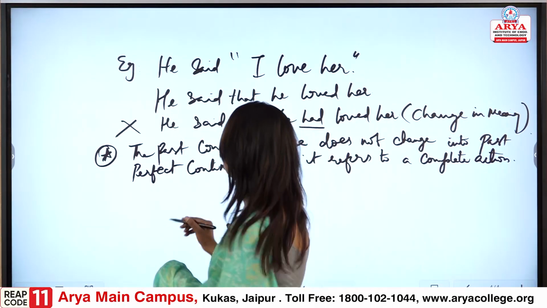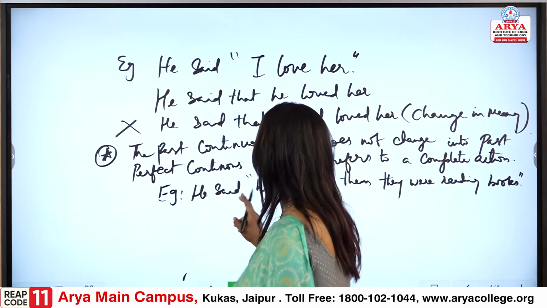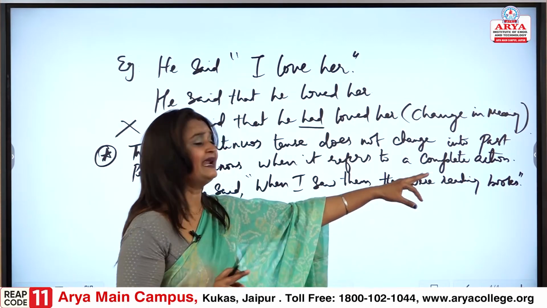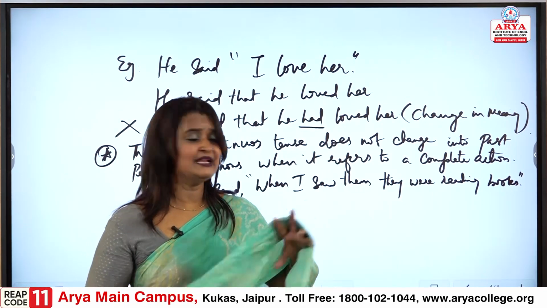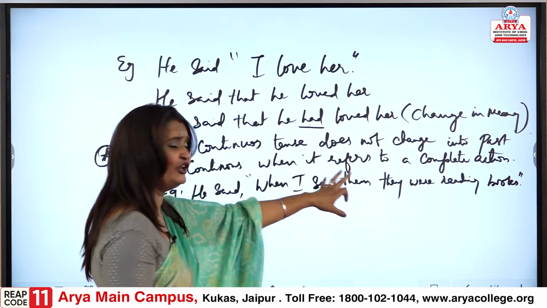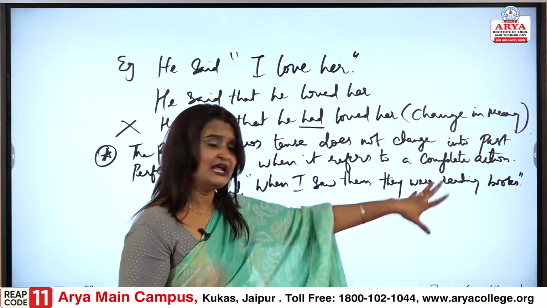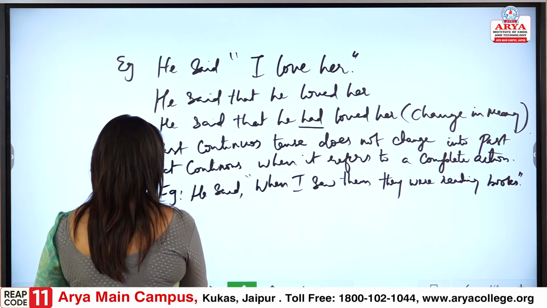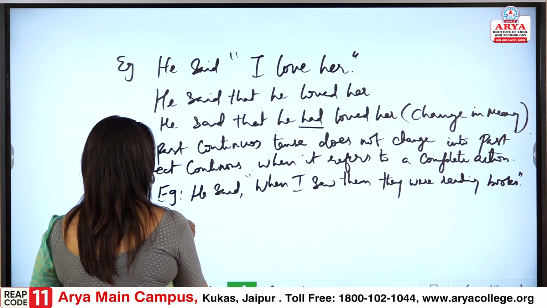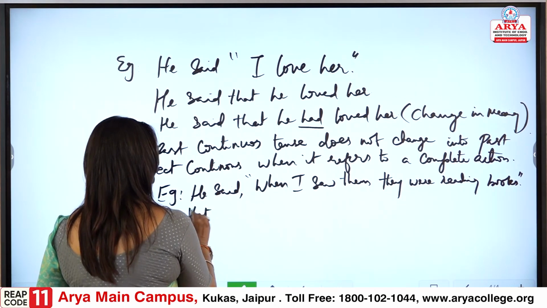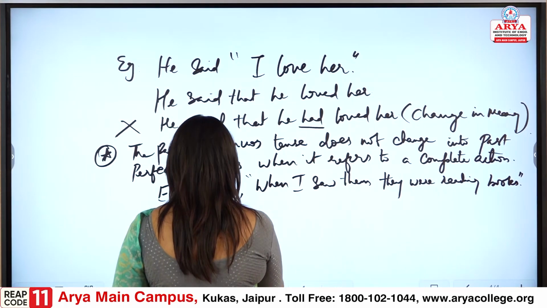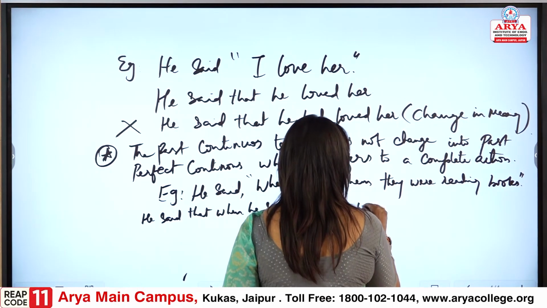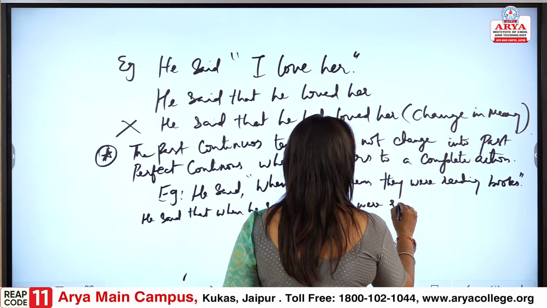How? Let me give you an example. He said, when I saw them, they were reading books. Fine. So again it is a past continuous process. Now again in this case, what would come? He said that when he saw them, they were reading books.